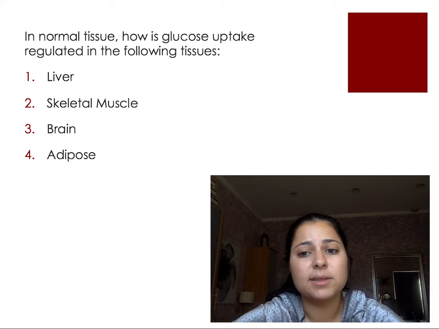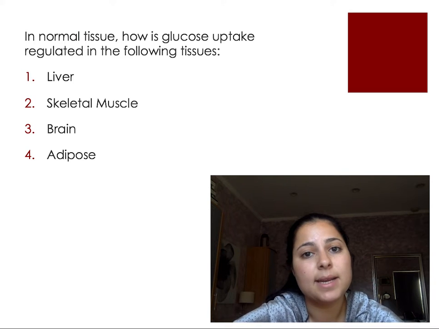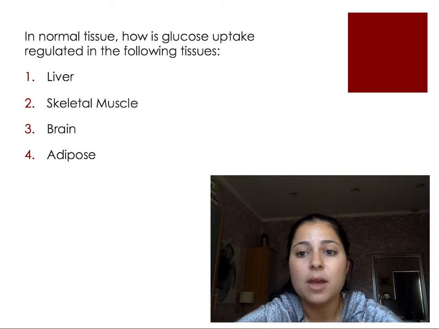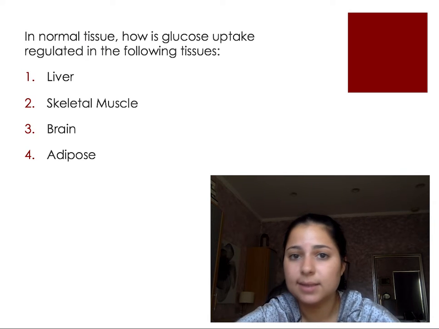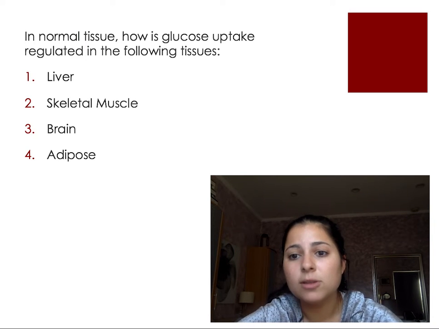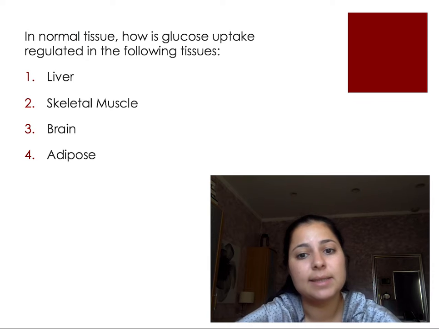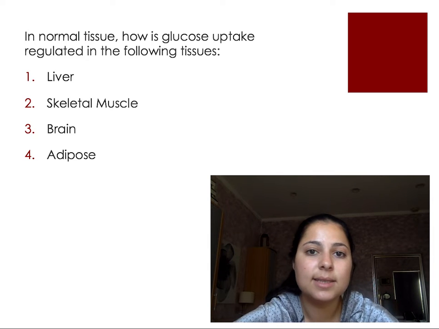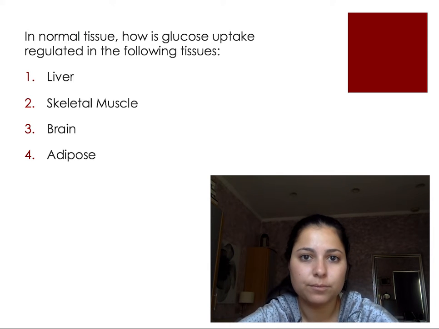In the skeletal muscle, glucose uptake is regulated by GLUT4 and is taken up in an insulin-dependent manner. When glucose uptake occurs, glycolysis and protein synthesis is activated. Also, glycogen synthesis takes place and the TCA cycle is activated because acetyl-CoA is being oxidized in an aerobic manner.